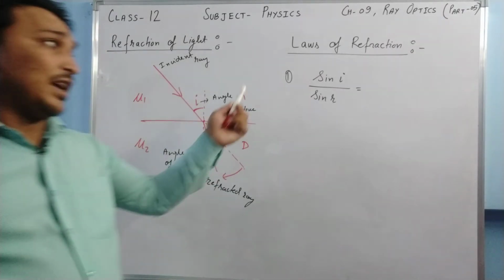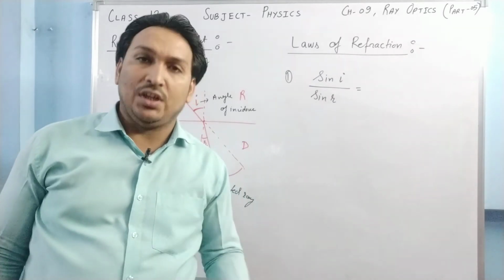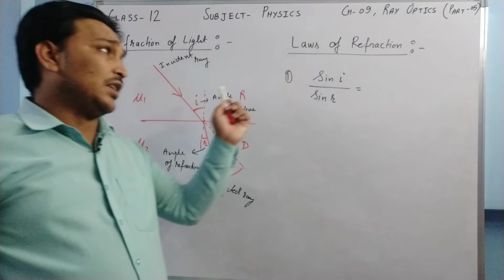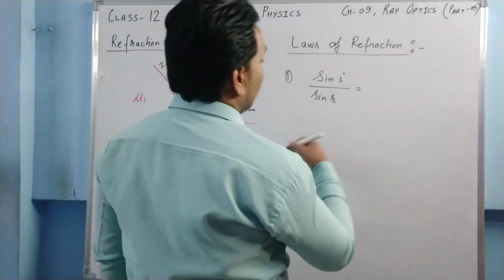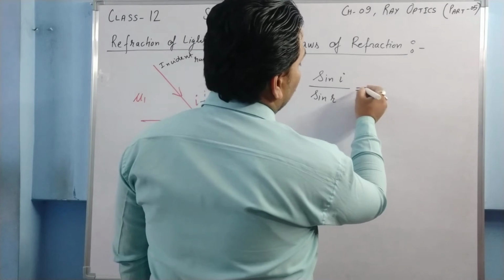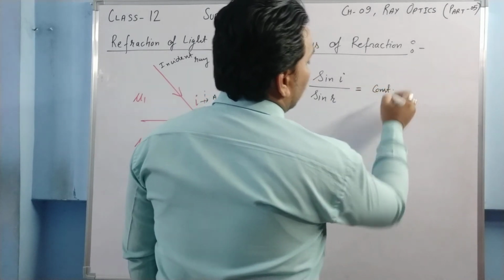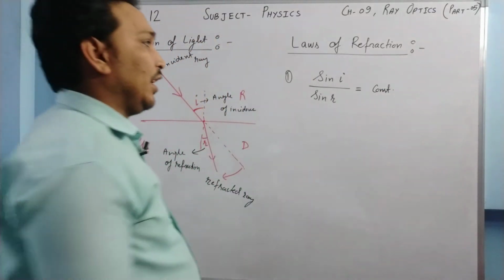So sin I and sin R, this ratio may change because for different I there is a different R. But as per the law, for a given pair of media, as far as the mediums remain the same, sin I by sin R is equal to a constant.